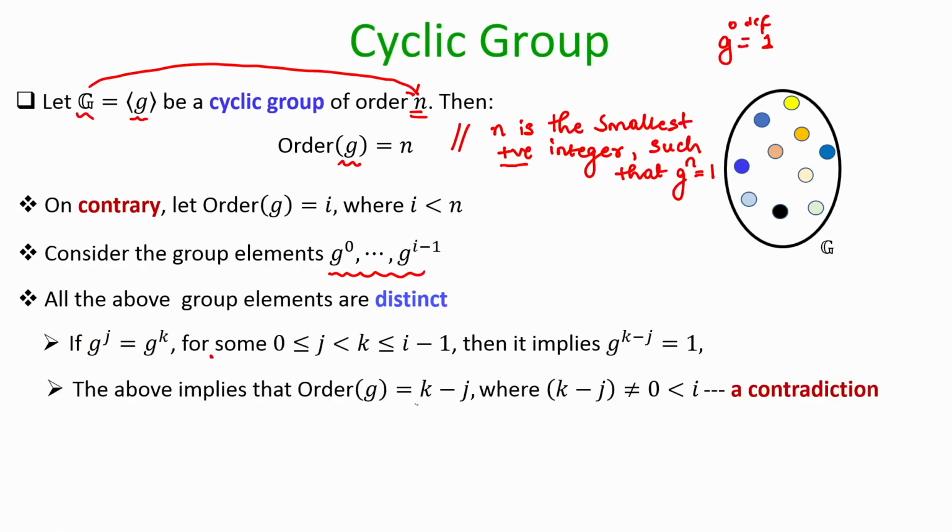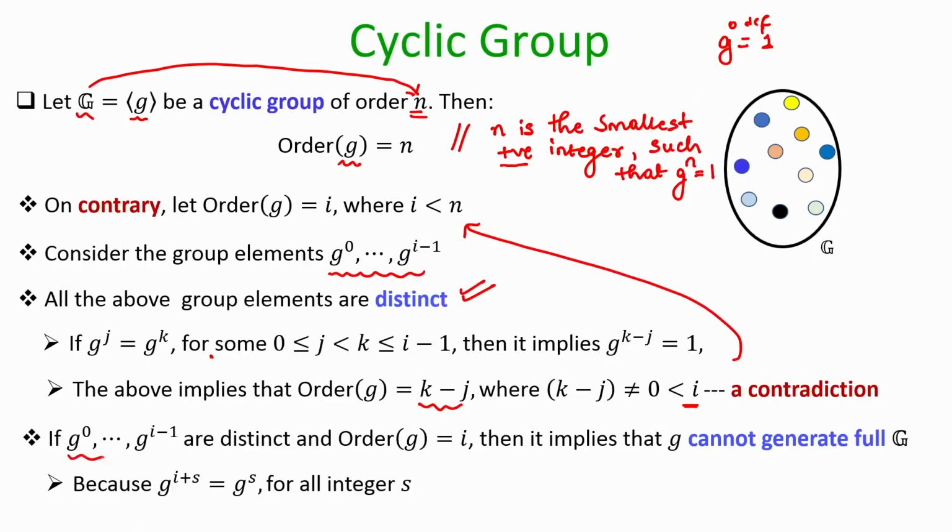But then that means the order of g is k minus j. Why? Since k is strictly greater than j, k minus j is positive, so it is not 0, and k minus j is strictly less than I, which is a contradiction to my assumption that the order of g is I. So that shows that indeed all these I distinct powers of g give me distinct group elements.